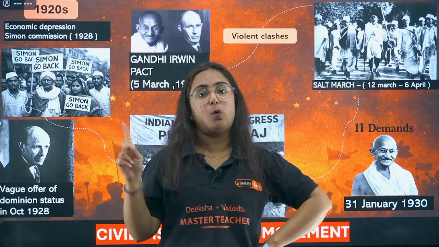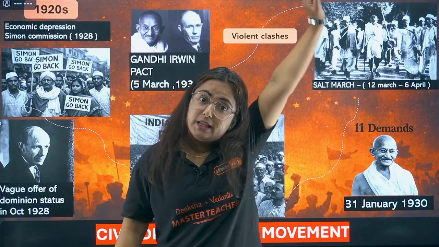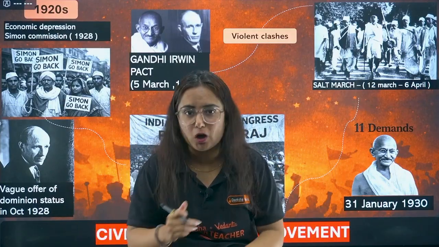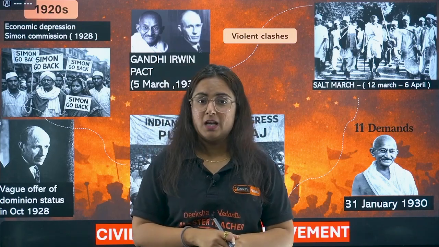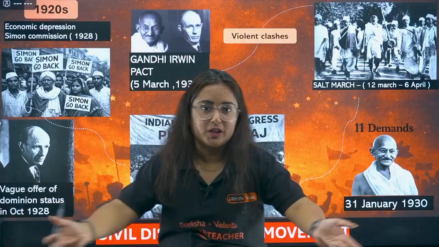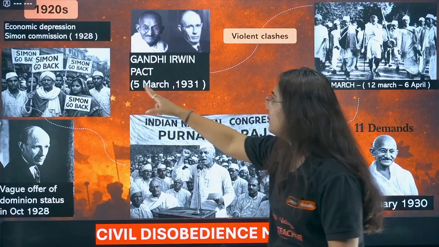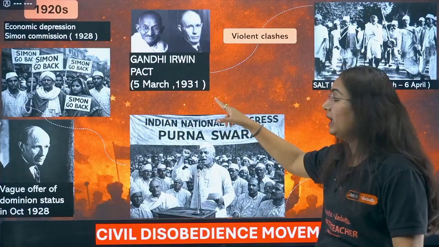Okay. Now Irwin said that first of all, stop this civil disobedience movement. Okay, stop this civil disobedience movement and attend our round table conference. This we are doing for your favor. We will make your constitution. You guys come together and let's talk about it. Gandhiji said, okay, but in respect what will you do for me? Irwin said, I'll accept some of your demands and leave your political prisoners as well. But as fake as always, the Britishers were. So the Gandhi-Irwin Pact was signed on 5th March 1931.